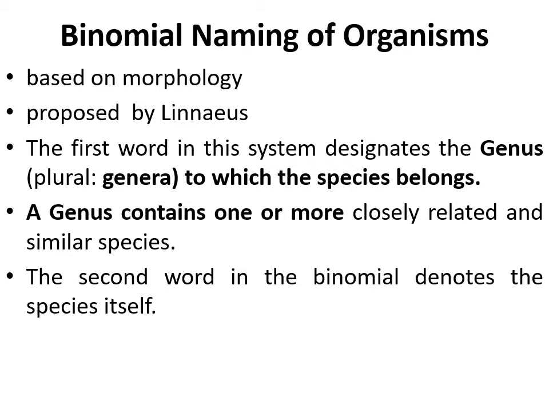A genus contains one or more closely related and similar species, and the second word of the binomial denotes the species itself. So the genus might be the same, but for species, when they are looking for specific characters, you could say that it could be classified as a species. Genus may have the common characteristics, and the species may have different characteristics.